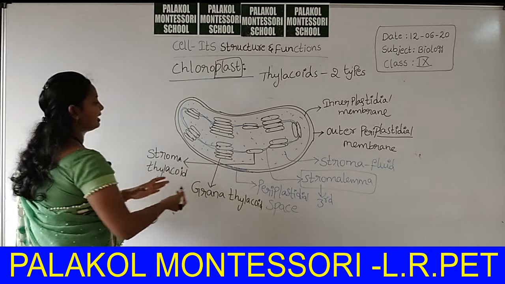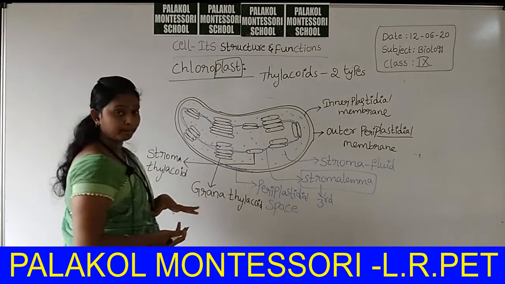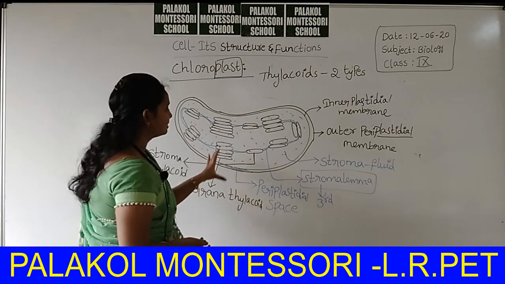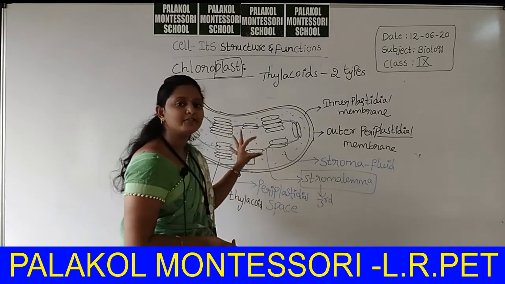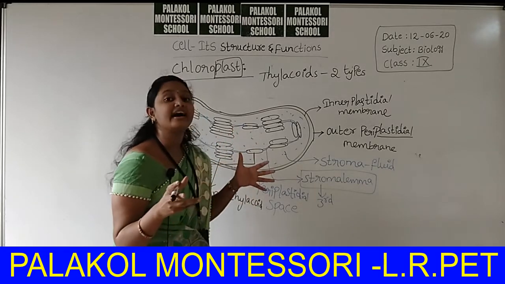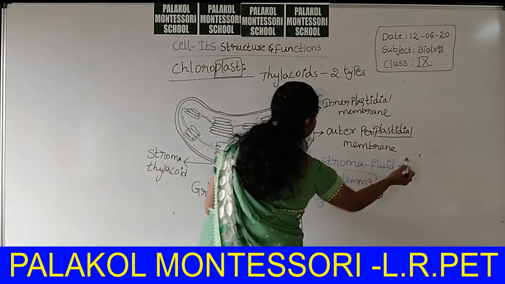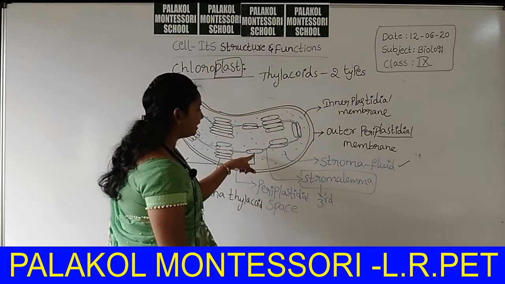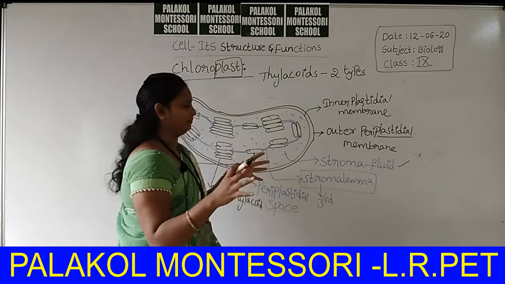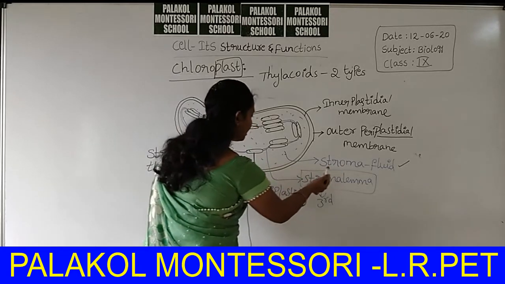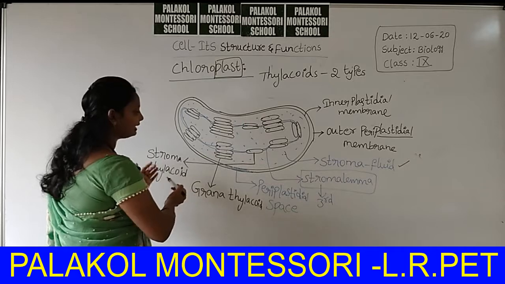Why is it called grana thylakoid and why stroma thylakoid? The type of thylakoid which is freely scattered in the stroma, nothing but the fluid matrix, freely exposed to the stroma, is called stroma thylakoid.